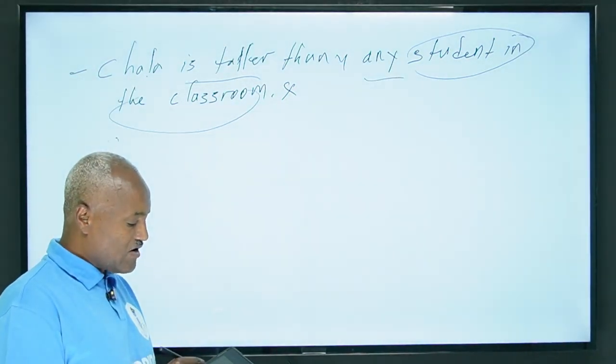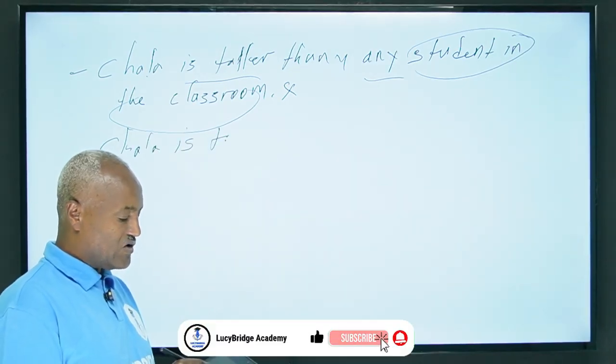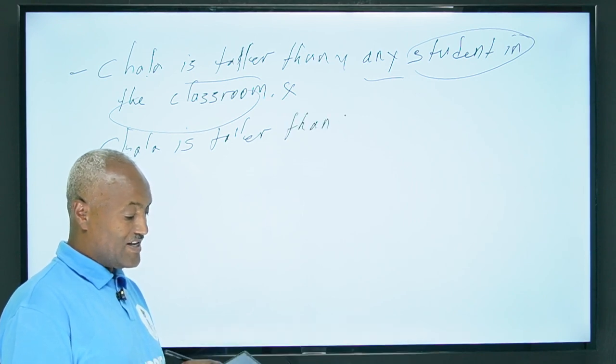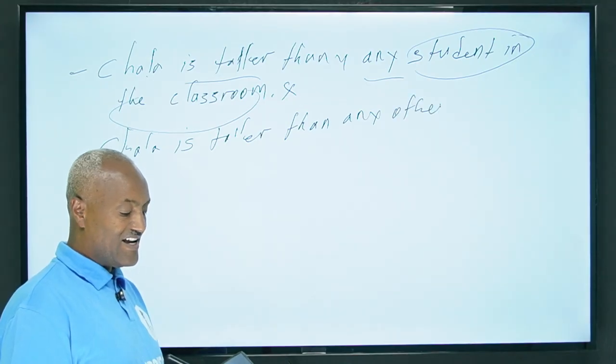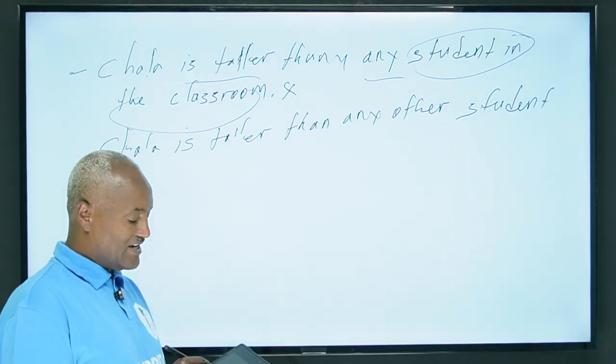Then we have to correct it like this. Chala is taller than any other student in the classroom. In the classroom.